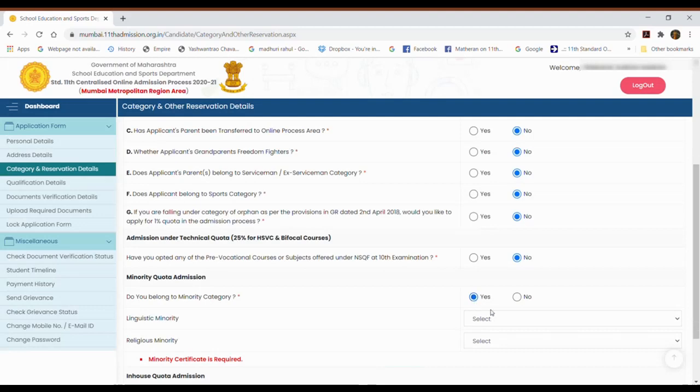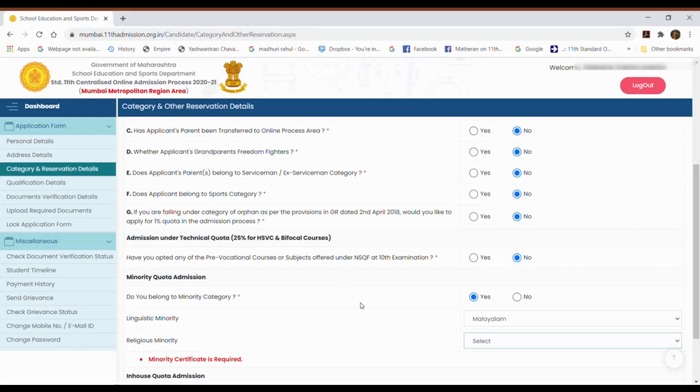Then which kind of minority? As I told you, suppose you are Malayali and you want to apply under minority category in minority college, then if you belong to a religious minority, like some colleges are Muslim minority, Parsi minority, Christian minority, or any such category you belong to and you want to take admission under that category, mention those details here.